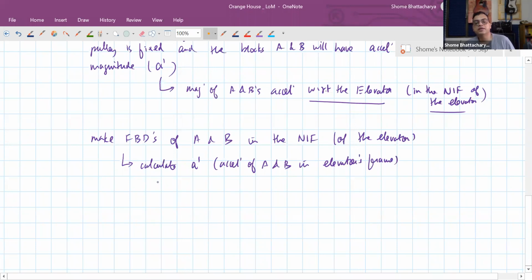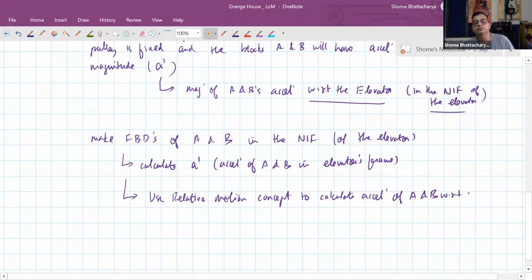And then finally from that, we'll proceed by using relative motion to calculate the accelerations of A and B with respect to the ground frame.